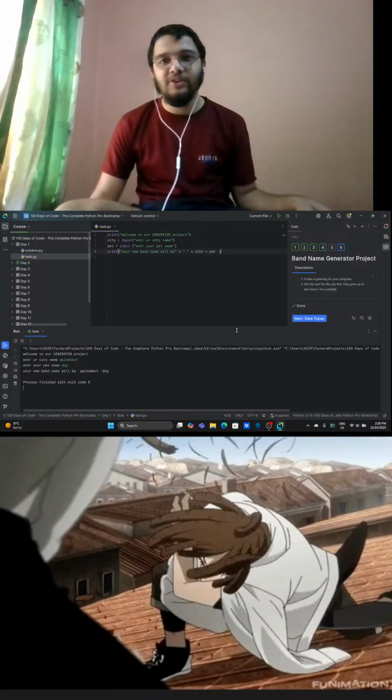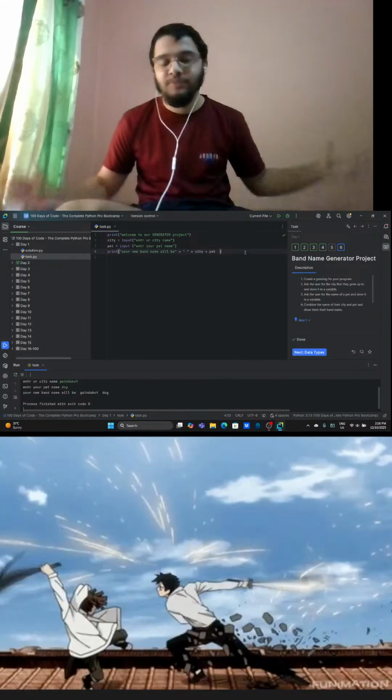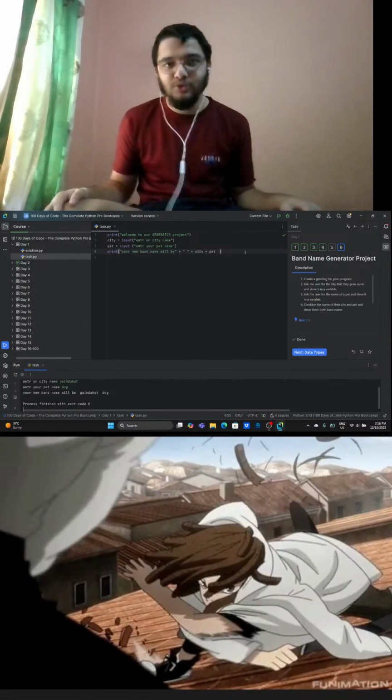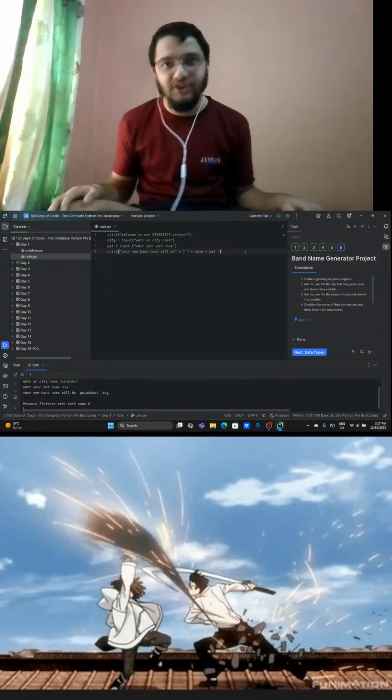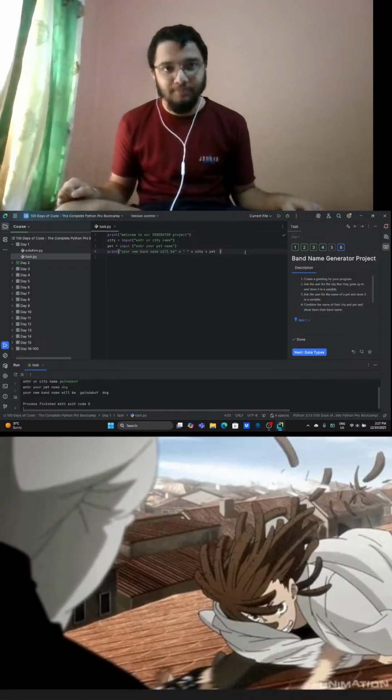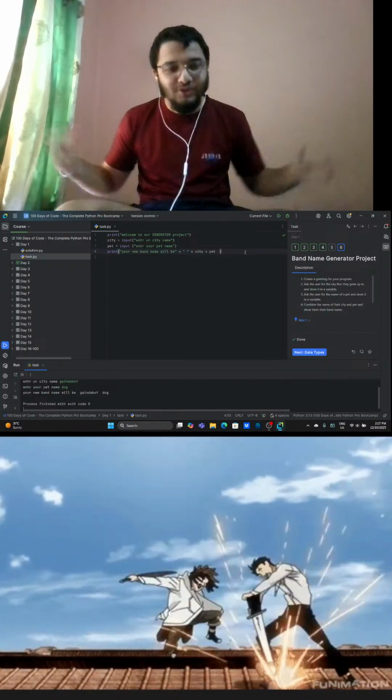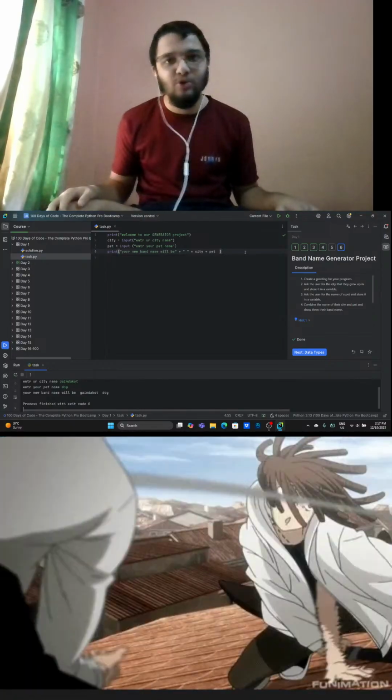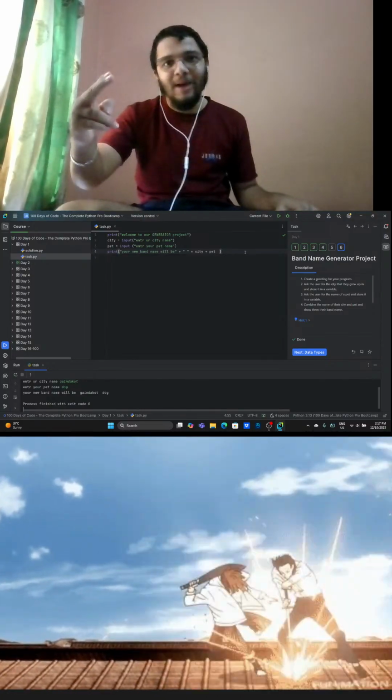So this is how we created a band name generator project using the concept of variables, string concatenation, and printing. So that's all for day one. I'll be seeing you on day two. Till that time, keep learning Python.